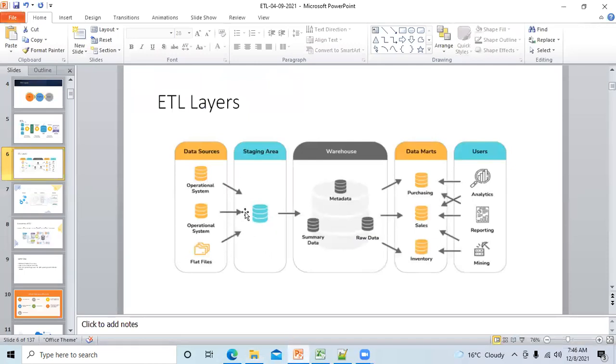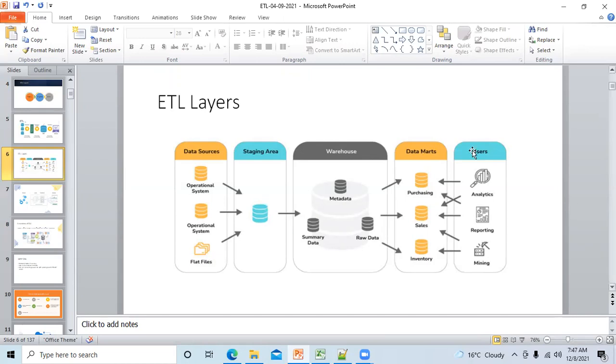Once the data is moved to a staging area, then you will do some basic validation checks. Like once we have bought the items from the mall and reached our home, then again we have to do some validations. We will check the bill slip, and check that this item's MRP is this, how much he has mentioned in the bill, how much discount he has given, how much GST he has given. Maybe I have missed some item, every item is there or not. So we used to do all those things. That is like in a staging. Once you have moved the data, then you will do other validations like duplication and all those things.